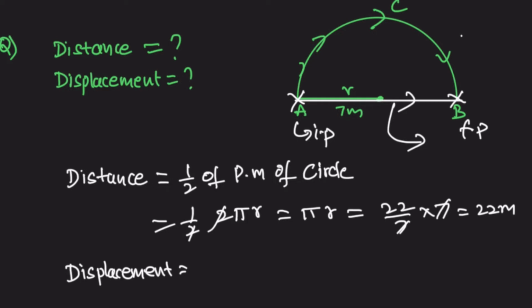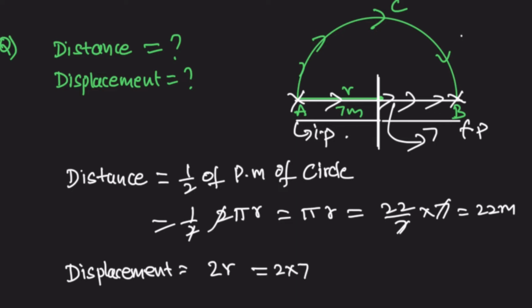From A to the center is 7 meters. From the center again B is 7 meters away. So displacement is here 2 into 7. If radius is r, that is 2r. Here radius is 7, so 2 into 7 is 14 meters.